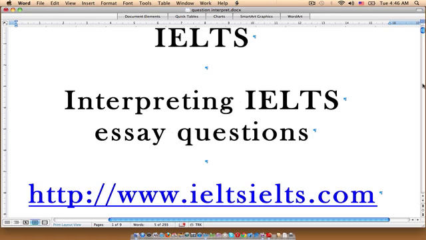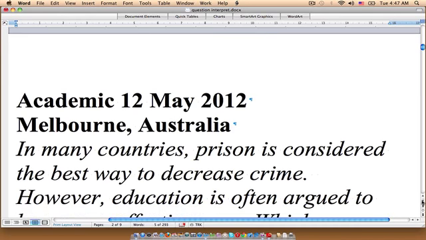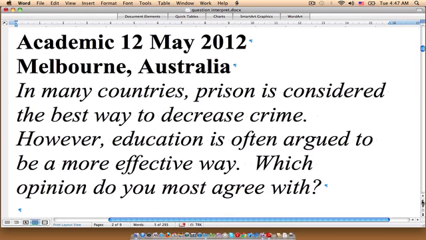The first question we are going to look at appeared on the academic exam on the 12th of May 2012 in Melbourne, Australia. And the question reads, in many countries, prison is considered the best way to decrease crime. However, education is often argued to be a more effective way. Which opinion do you most agree with?